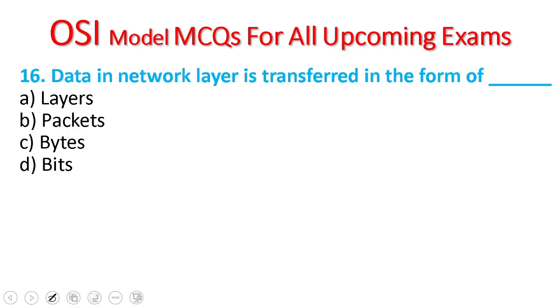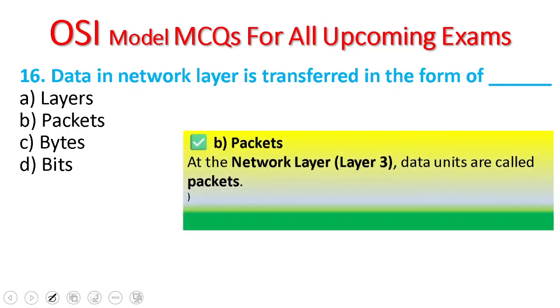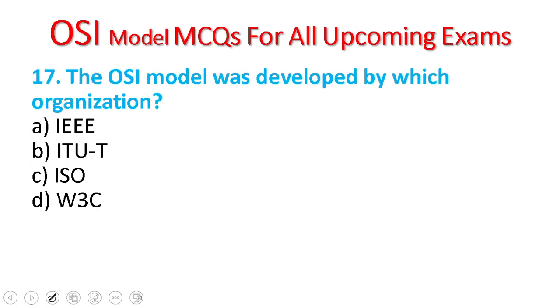16. Data in the network layer is transferred in the form of: layer, packet, bytes, bits. Data in the network layer, or layer 3, the data unit is called a packet. The correct answer is B.